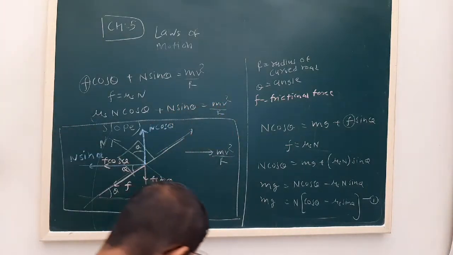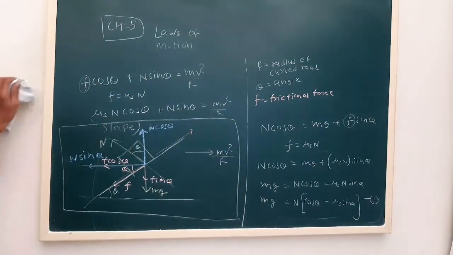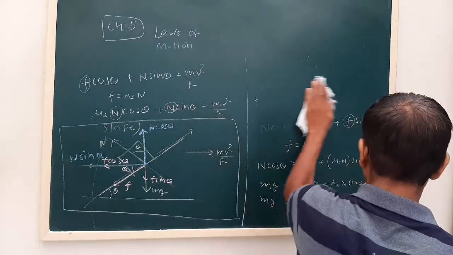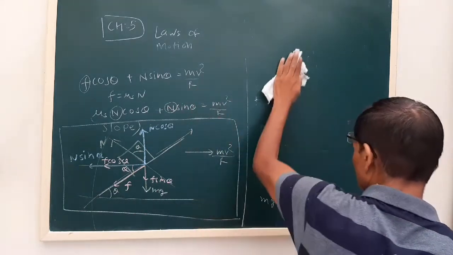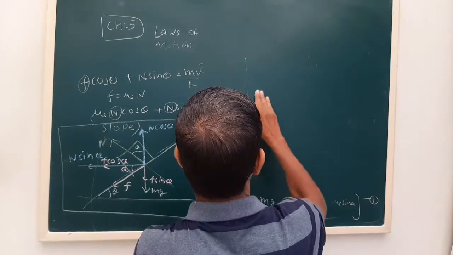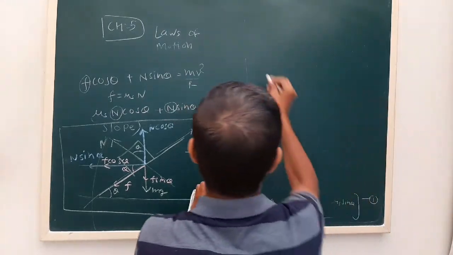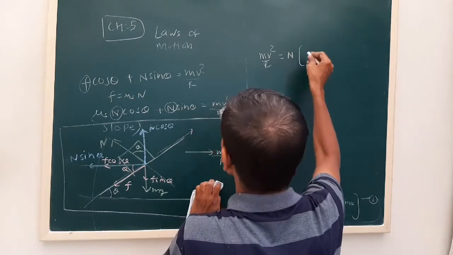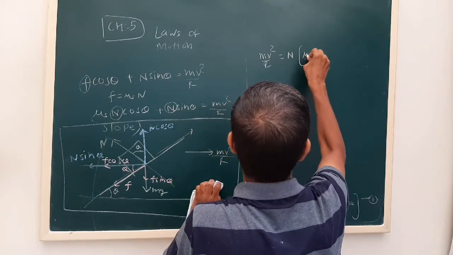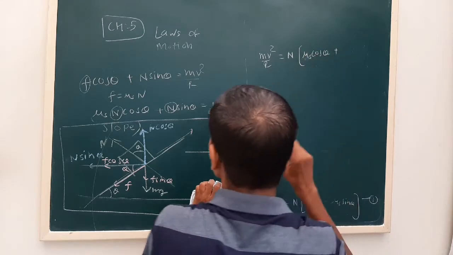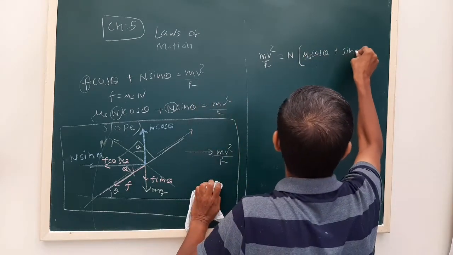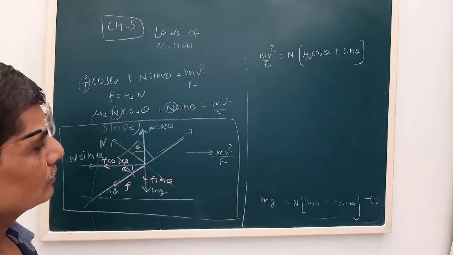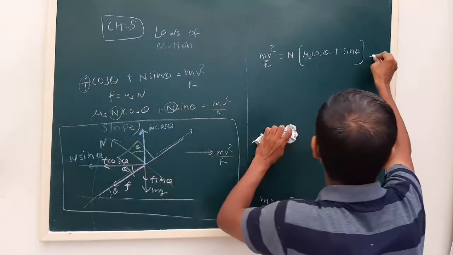Here also we can take N common. Now let us say this is our equation number 2.